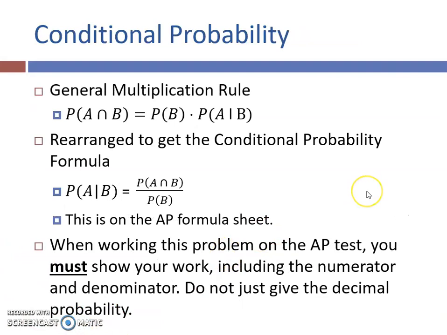So, more about our multiplication rule. The general multiplication rule is given there. We rearrange it to get the conditional probability formula. Conditional probability is the chance that something happens given that something else has happened. So that's just going to be the probability of A and B divided by the probability of B. This is the one that's actually on the formula sheet. So when you're working this problem on the AP test, you have to show your work, including the numerator and the denominator. Do not just give the decimal probability as your answer.